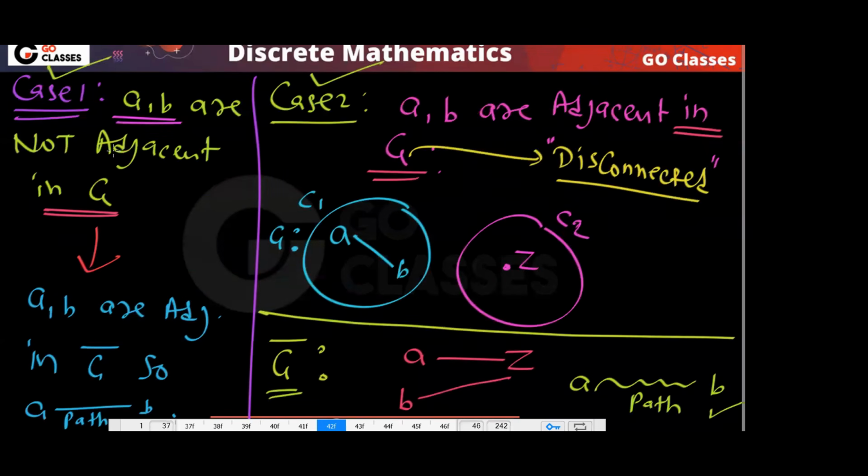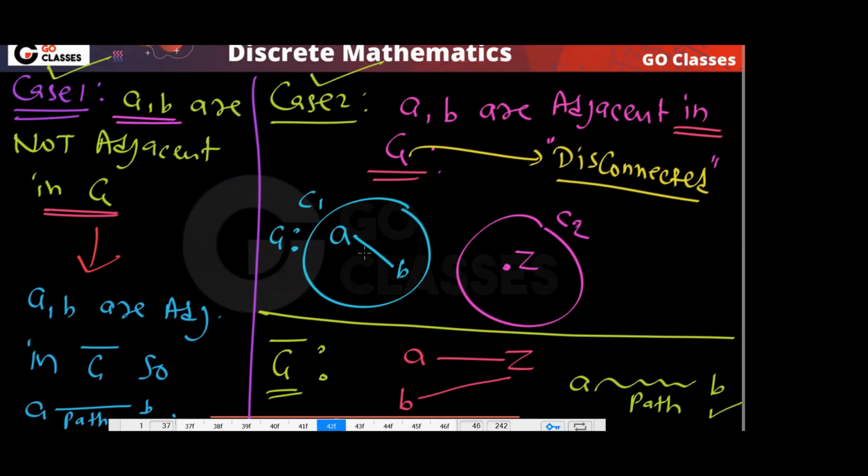If they are not adjacent in G, then in G bar they will be adjacent, because in G there is no edge between them. So in G bar there will be an edge between them. This is your case 1. Case 2 is that A comma B are adjacent.